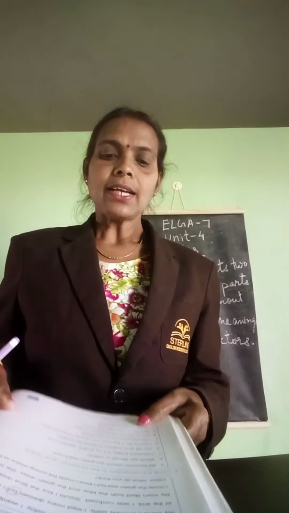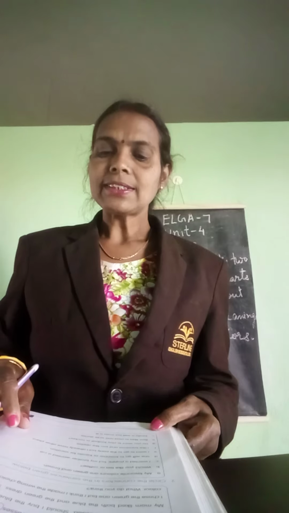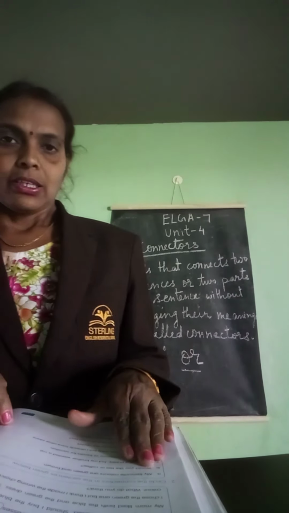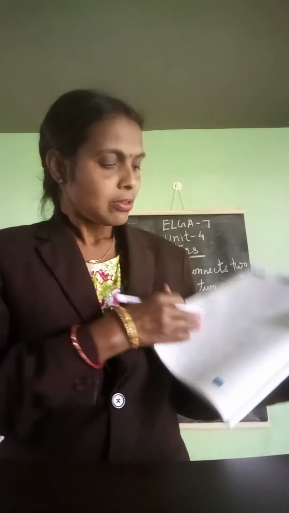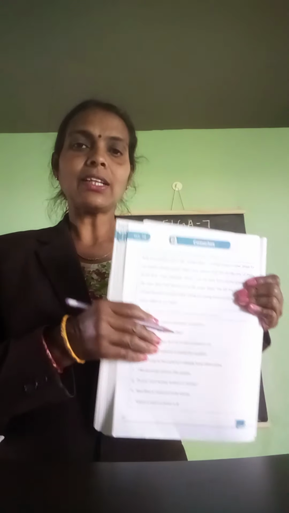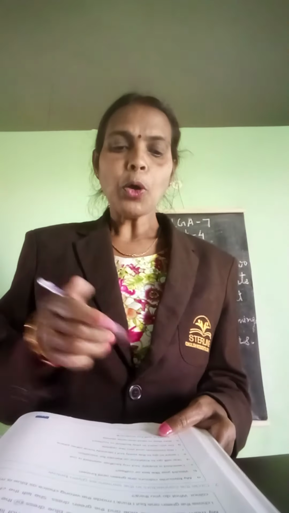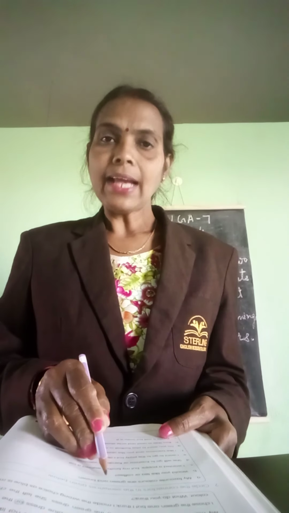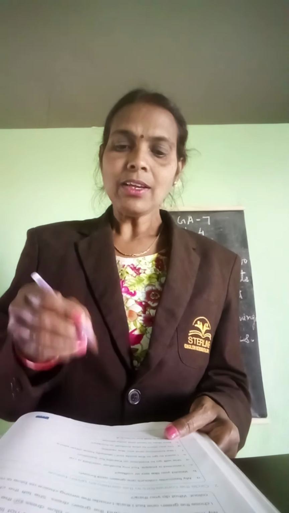Now circle the connectors in the sentences given below. You have to read the sentences and circle the connectors. My favorite colors are green and brown. Which is the connector? And.